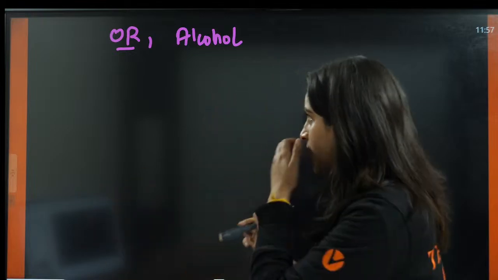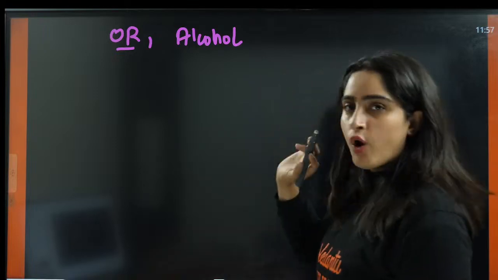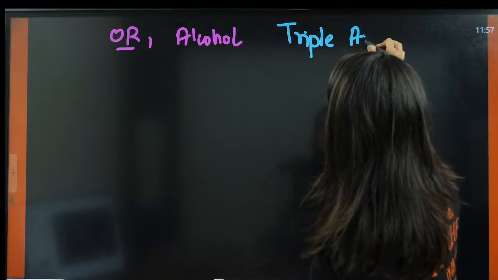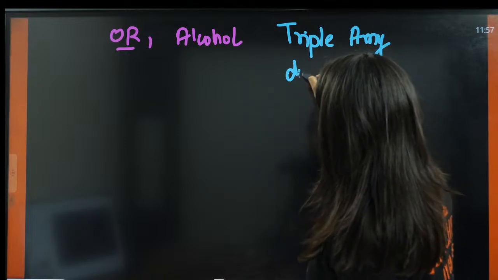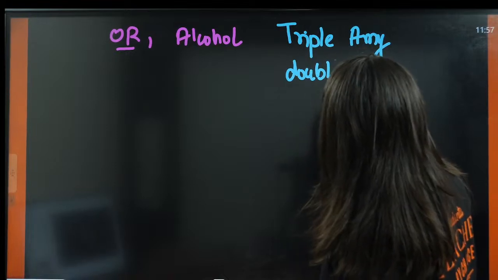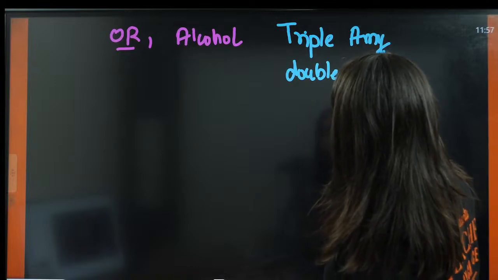So now what happens? Farhan drank alcohol. What happened? He saw triple amine and double Harry.